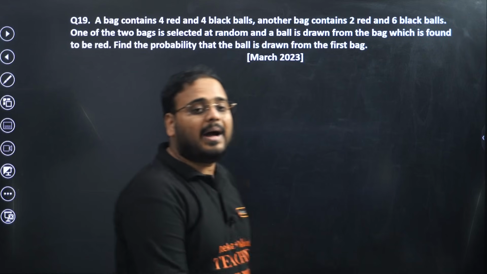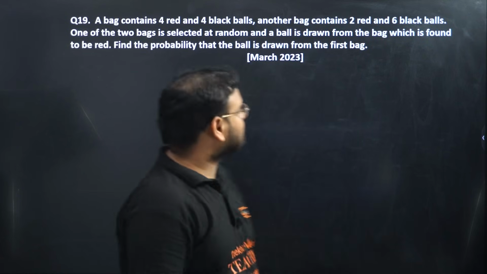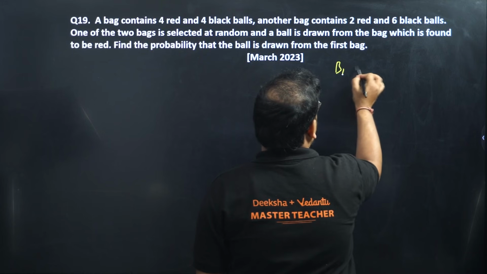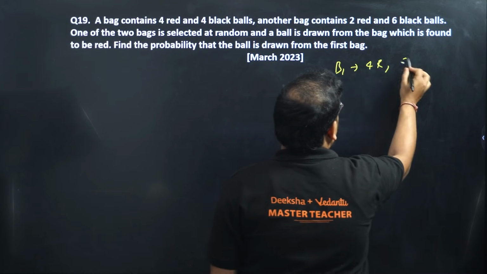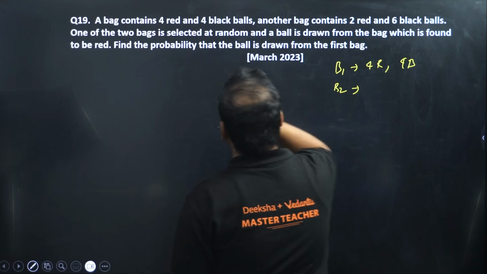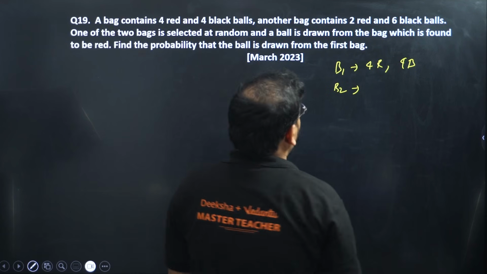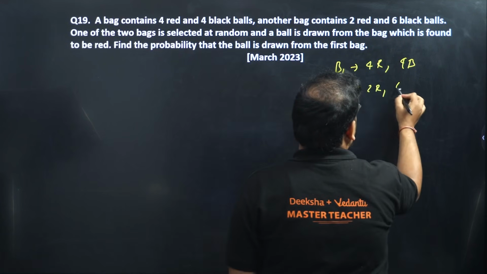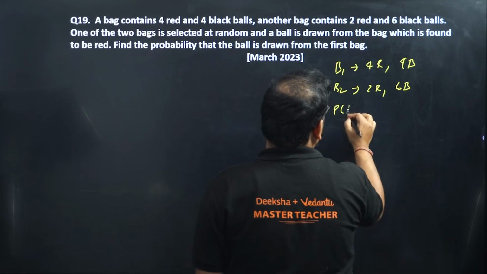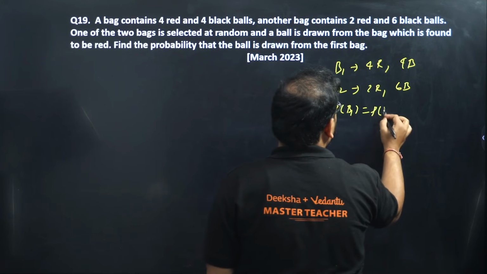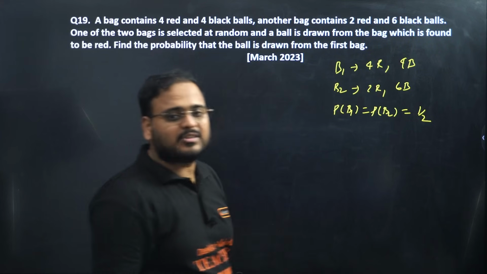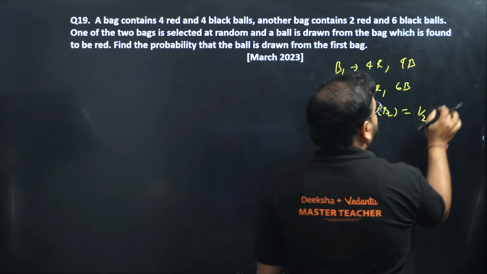19th. A bag contains 4 red and 4 black balls. Bag 2 is also there. So bag 1 is 4 red and 4 black. Bag 2 is 2 reds and 6 blacks. Picking the bag will be random. So P of B1 equals P of B2 equals 1 by 2. Picking the first bag or second bag, half chances.